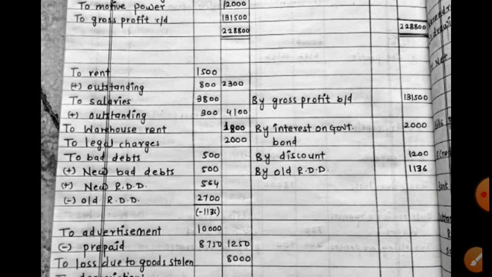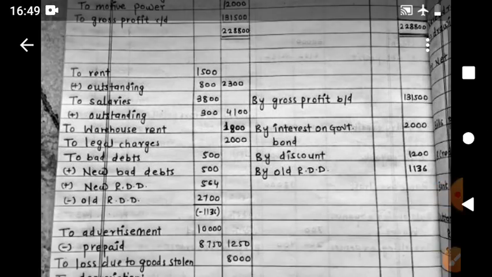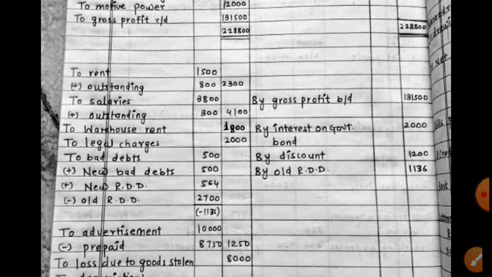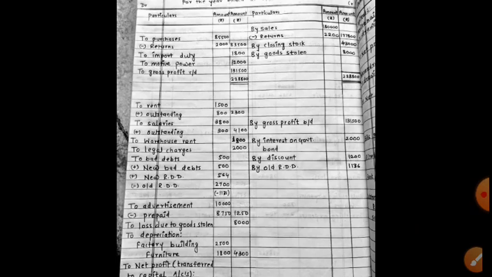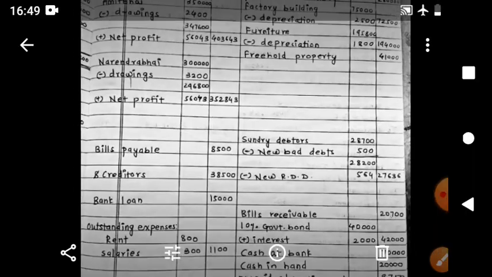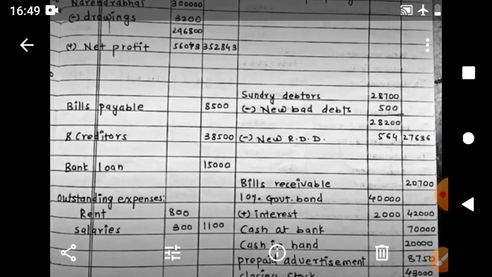Bad debts, look at this: old bad debts as per trial balance 500, then new bad debts 500, then new RDD 564. See how the new RDD is calculated first. Here, look at sundry debtors.